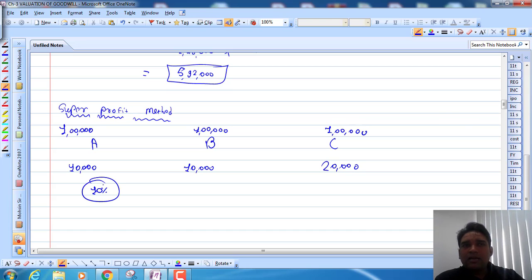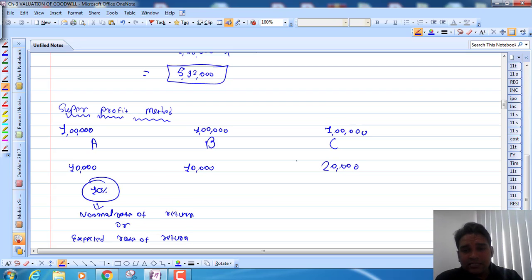If you invest 1 lakh rupees in the tuition class business, the normal rate of return, that means the market rate of return, is 10%, or you can also say the expected rate of return is also 10%.